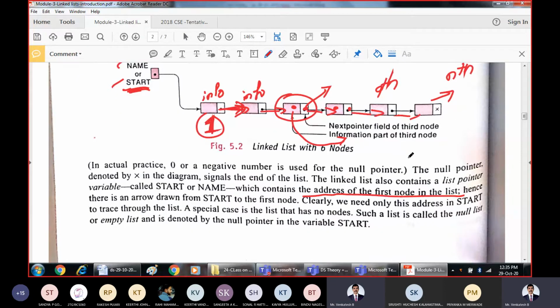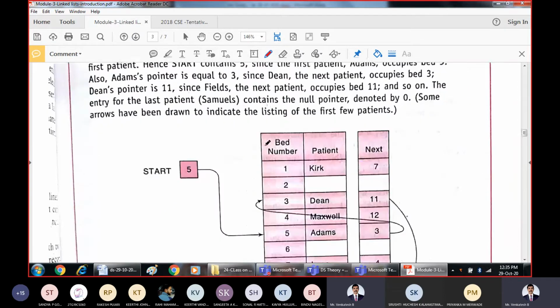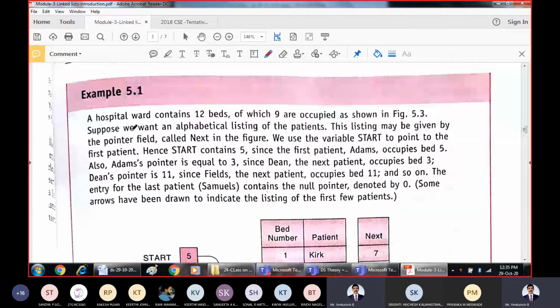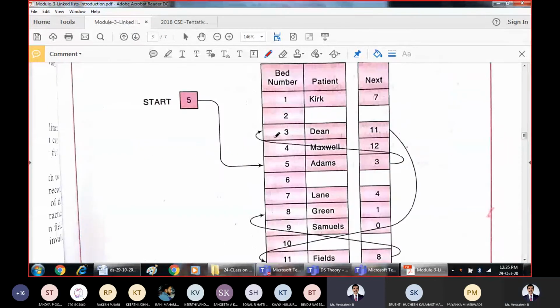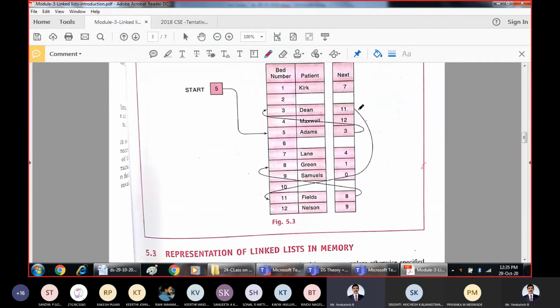So that is a sample scenario of storing data in the form of information and link fields, where pointers contain the address of the next nodes. One more example scenario we can consider is a hospital which contains 12 beds, out of which 9 are occupied. I'll just try to reduce this so that it gets displayed on a single screen.